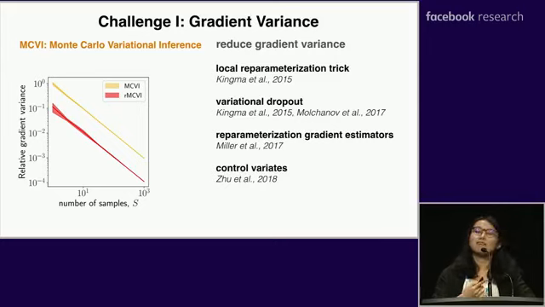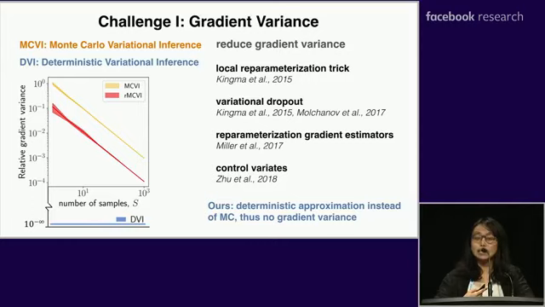Therefore, methods have been proposed to reduce such gradient variance for Monte Carlo-based methods. Our method is quite different from theirs. We want to propose a deterministic approximation method instead of a Monte Carlo-based method. Therefore, there's going to be no gradient variance at all. Okay, how do we do it?